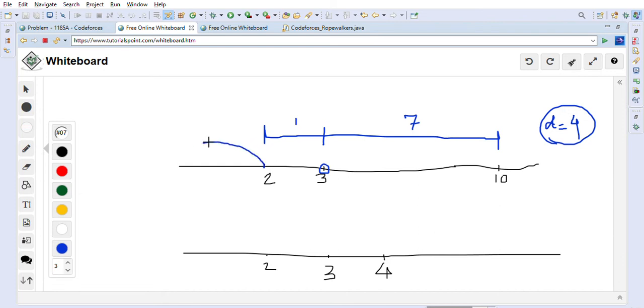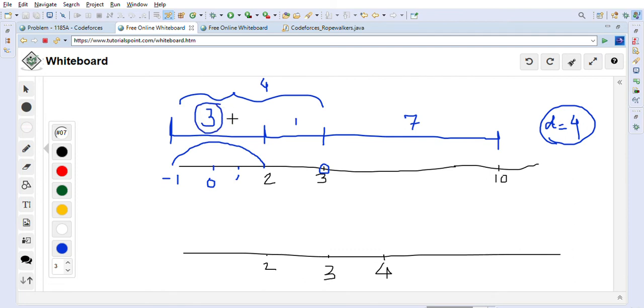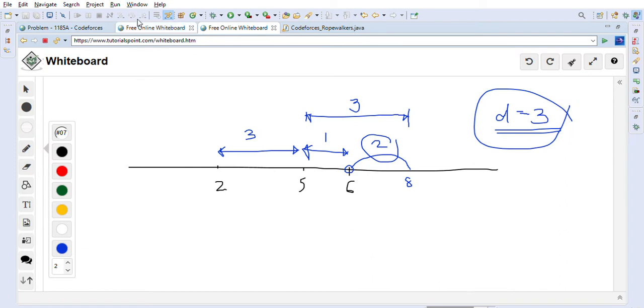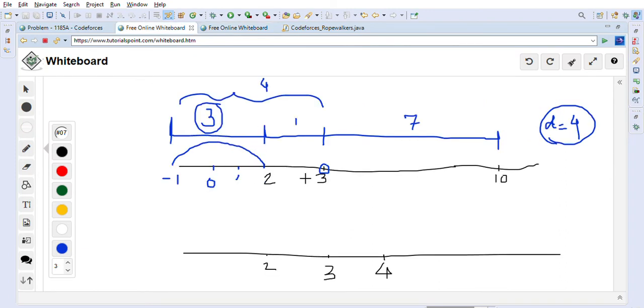which means that we have to move this performer, this guy, 3 apart. So now 2, let's say this is 1, this is 0, and this is -1. Once he moves from 2 to -1, we are adding 3 more distance here. So 3 plus 1, the total will be 4. This total distance will be 4, and that's what we want. It means that an additional 3 seconds will be required for this. So that's why 3 is the answer for this question, as you can see.